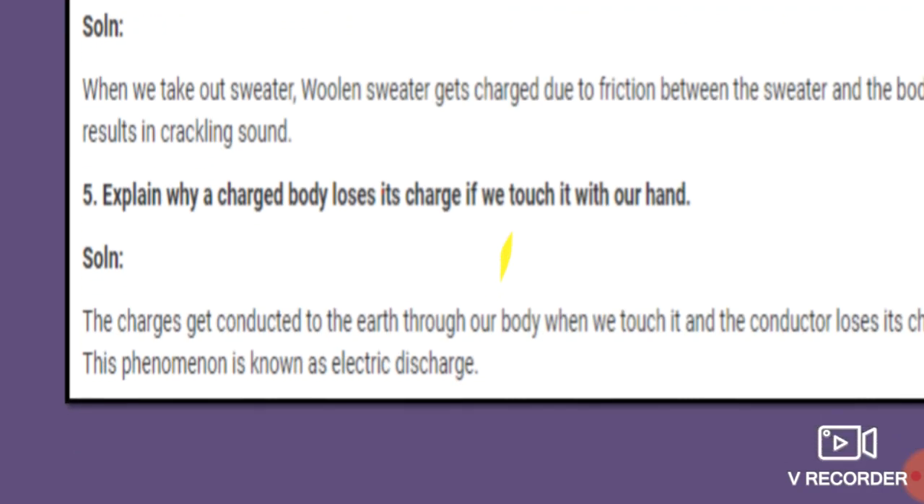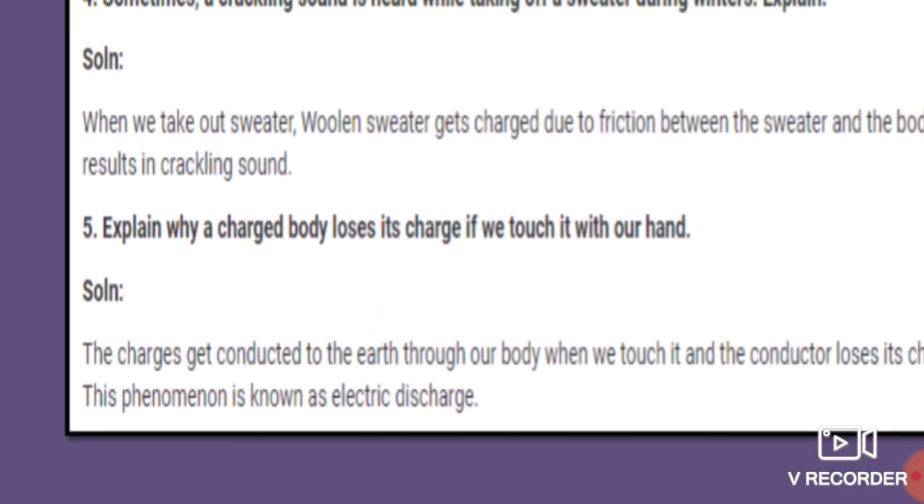Now the next question is, explain why a charged body loses its charge if we touch it with our hand. Suppose there is a charged body and if we touch it, it loses its charges. So why does this happen, students? Think about it. You have to think scientifically.